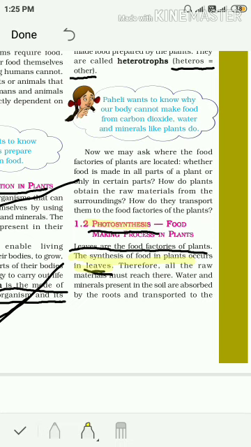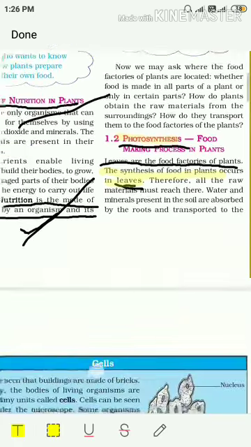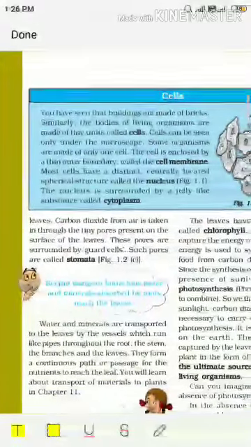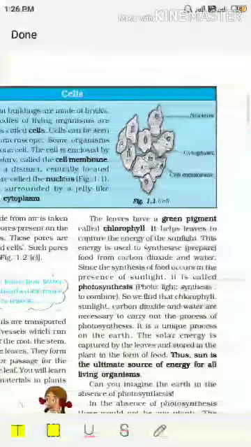Children, you have already studied the different parts of the plant in junior classes, in primary, also in class 6. In class 6 there is one chapter, Getting to Know the Plants. In that chapter you have studied about the different parts of the plant: root, stem, leaves, bud, flowers and fruits. So, let us see the process of photosynthesis in detail. Okay. Now, through one picture first I want to explain the process of photosynthesis.